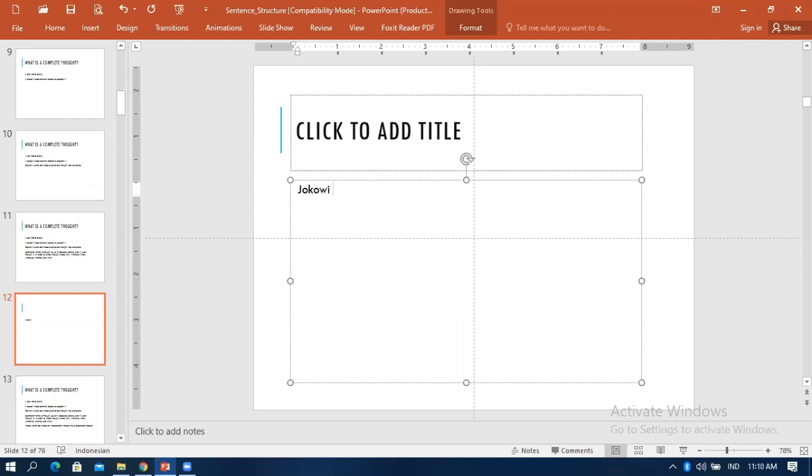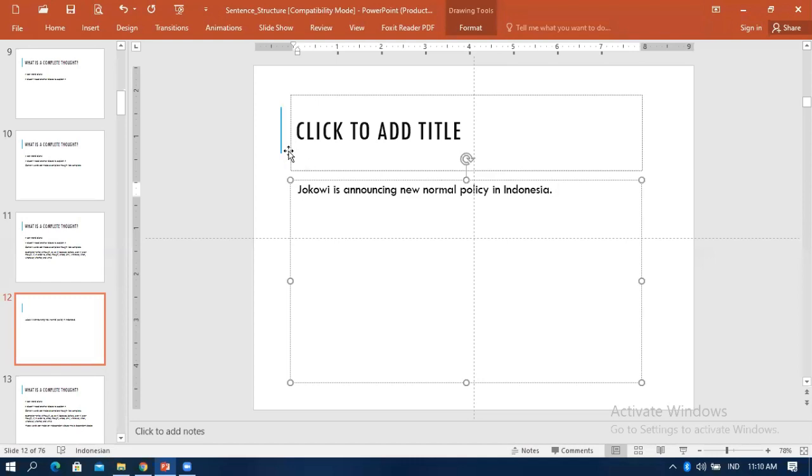Jokowi is announcing new normal policy in Indonesia. Do you think it is a complete sentence, a sentence with a complete thought?